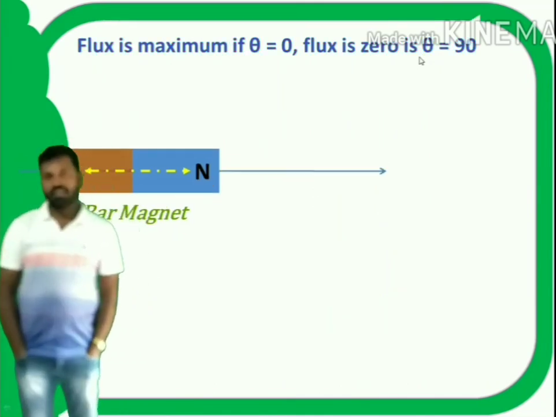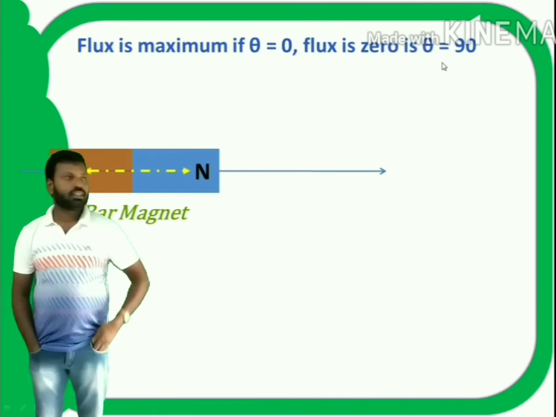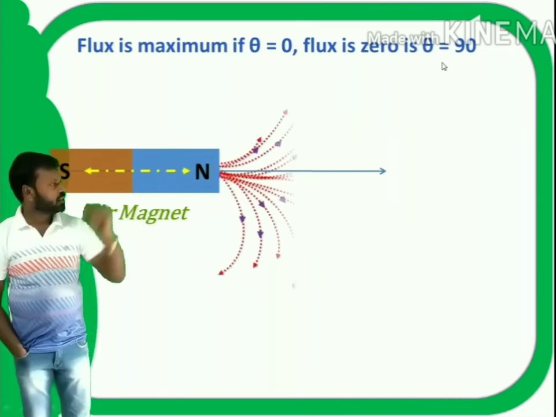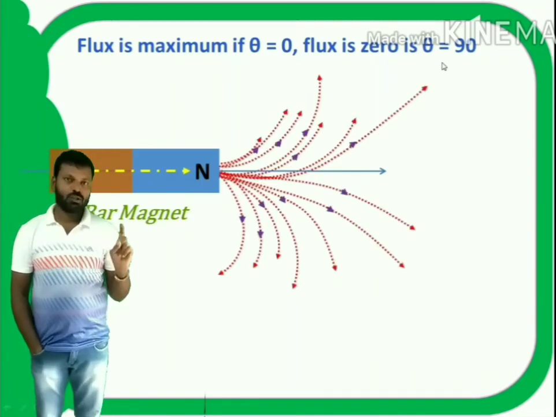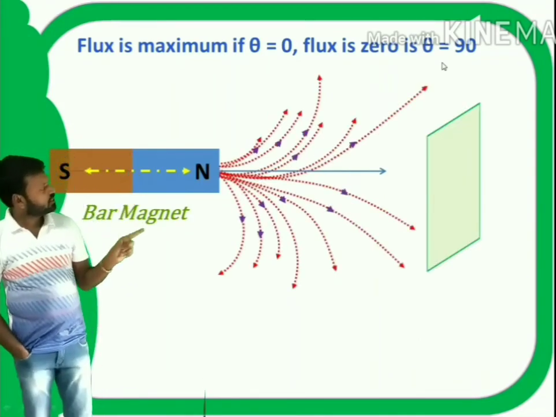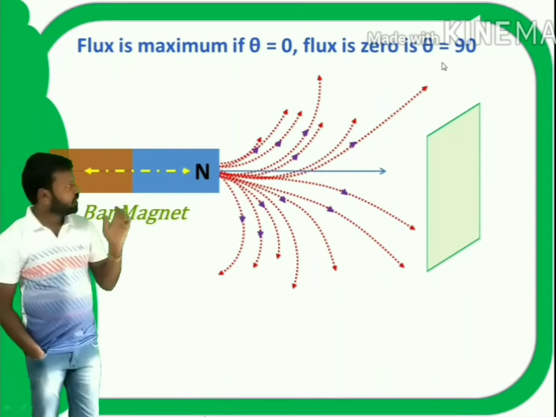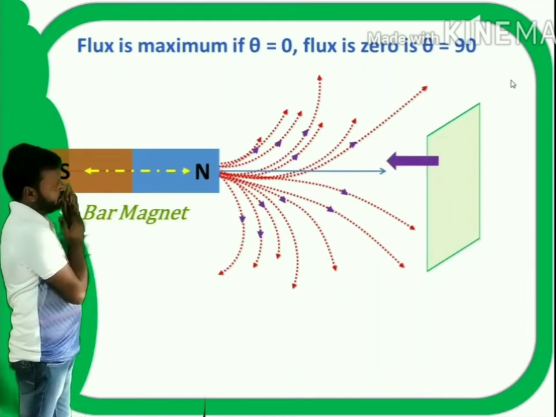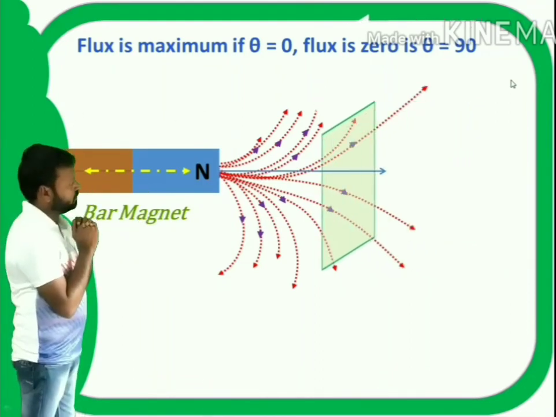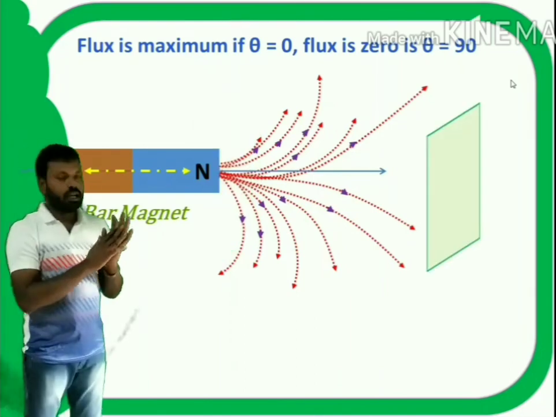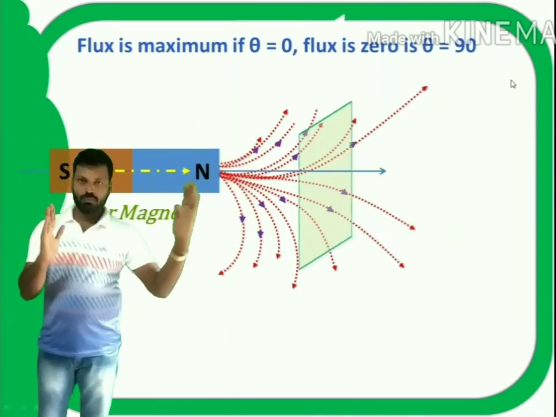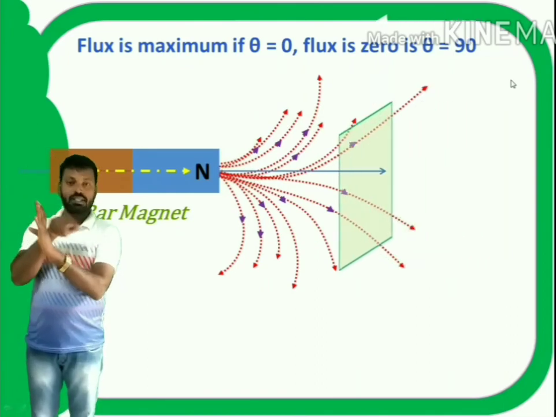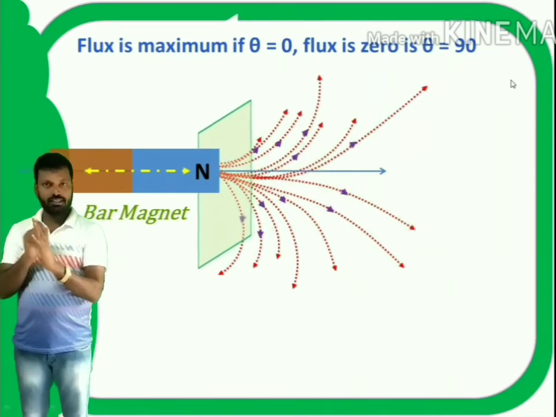To understand magnetic flux, see here, this is a bar magnet. These are the magnetic lines of force emanating from the north pole, right? Now, take a small area. This is the area which I am considering. Now, I am moving that area towards the north pole like this. What will you understand from this experiment? See here, as the area moves close to the north pole, more magnetic lines of force pass through that area, right?